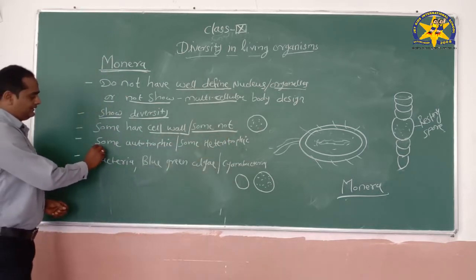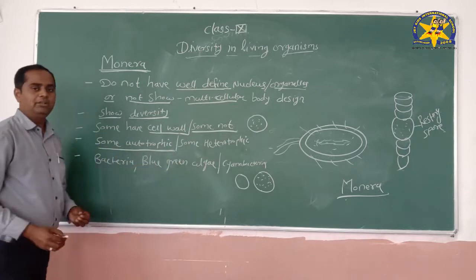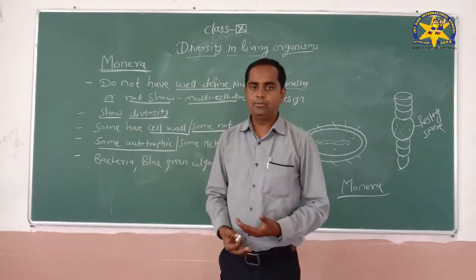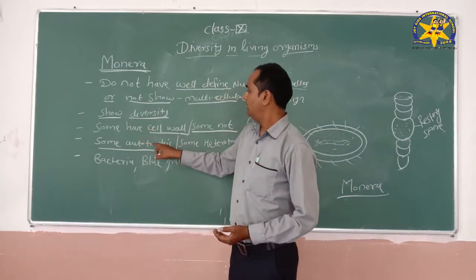As I said, some organisms have the potential, the capacity, to produce their own food.